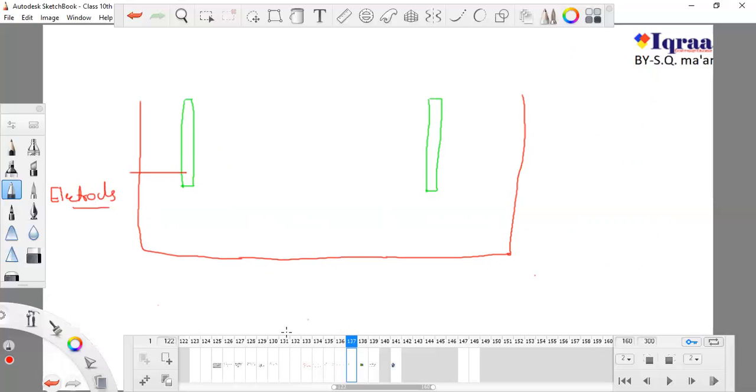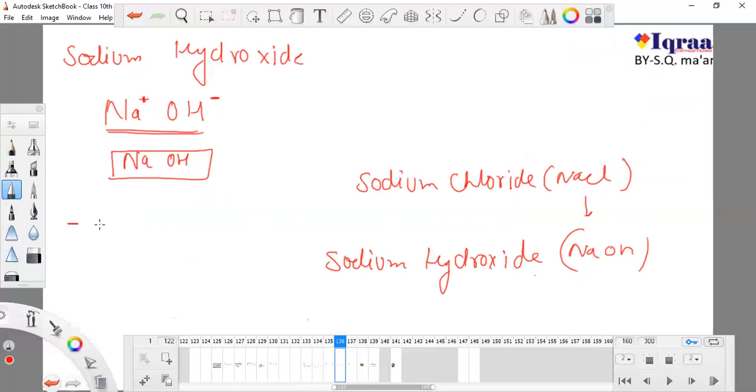Electrodes are something that conduct electricity. We have done so many activities using electrodes, from our second, third class to 10th class. Now I'm giving you an idea.